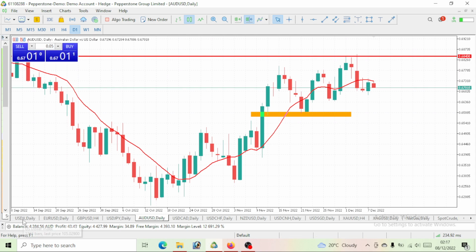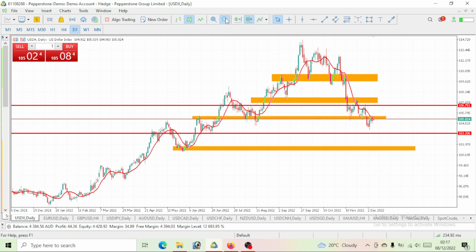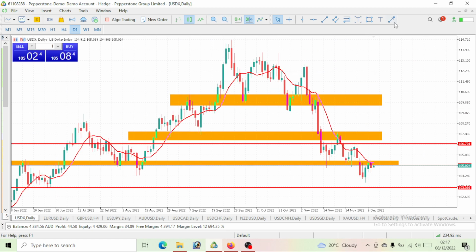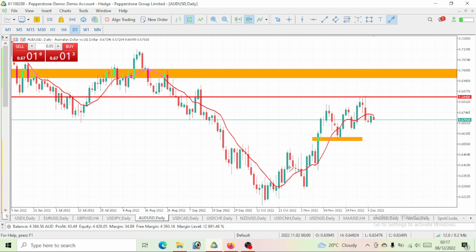So in order to be able to predict that, let's take a look at what this DXY says. What is the trend for this DXY? We see that this is a bearish move. As we are having a bearish move on DXY or USD index, then any other pairs we will be trading against USD index or DXY must definitely give us a bullish move. So since we are having a drop on this DXY, that is one of the reasons why we are having a bullish move on this AUD USD, no doubt about that.